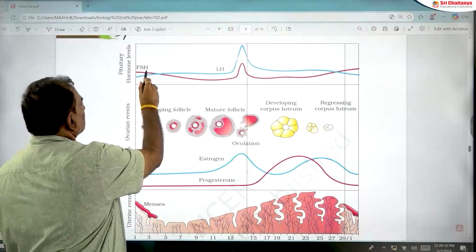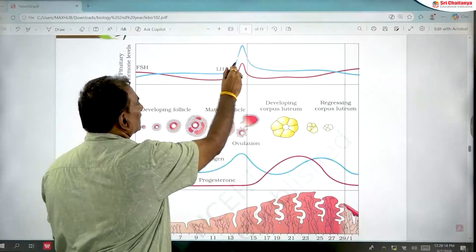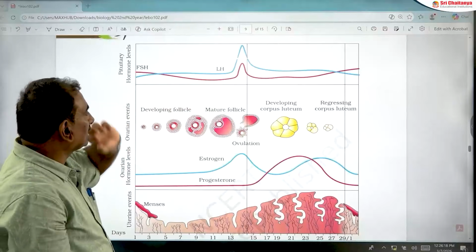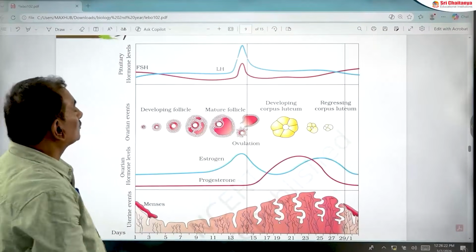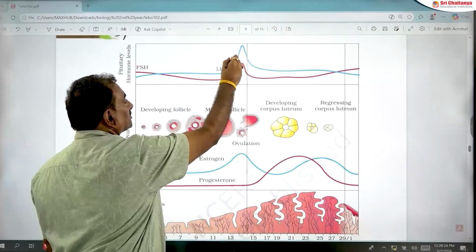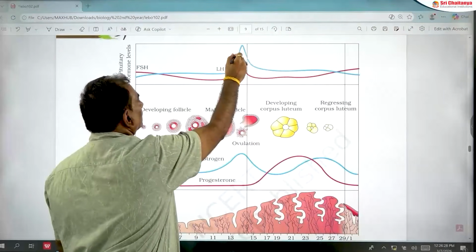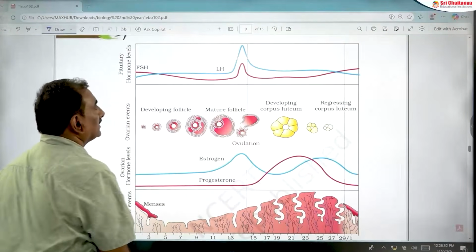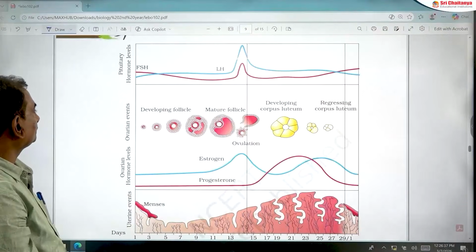This is the FSH, this is the LH, and you should remember that FSH and LH reach peak level in the middle of the menstrual cycle, that is the 14th day. Out of FSH and LH, the more prominent peak is that of LH, which is called the LH surge. This is a very important point.